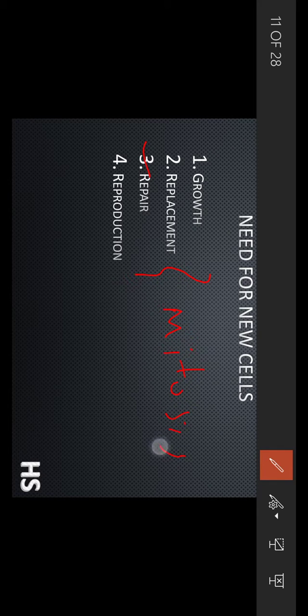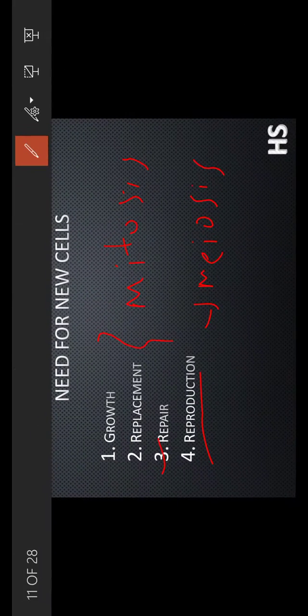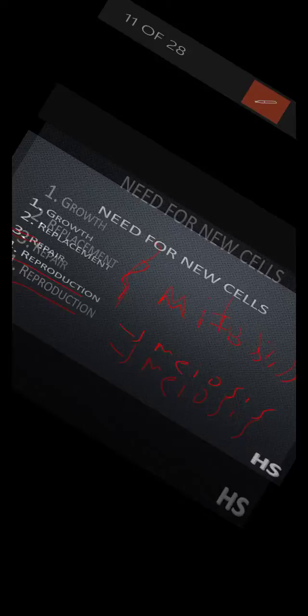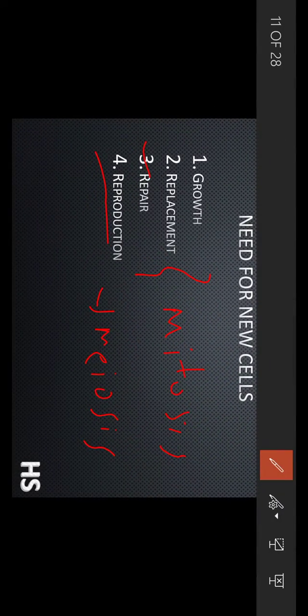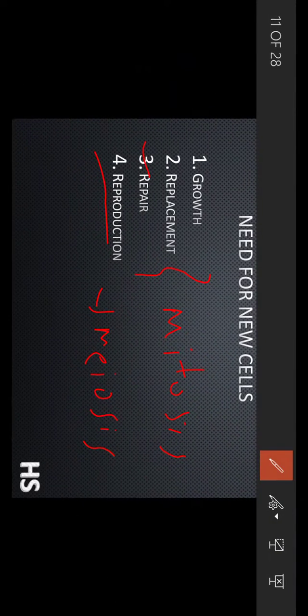What is mitosis and meiosis? Reproduction is related to meiosis. As of now, just keep mitosis and meiosis on hold, because most of the chapter is completely based on them, which we are going to study in detail. Mitosis only helps in growth, replacement and repair, but meiosis helps in the reproduction part. What does that mean?